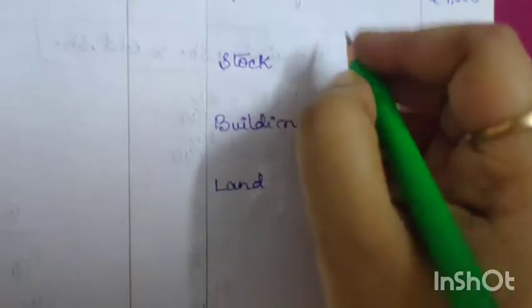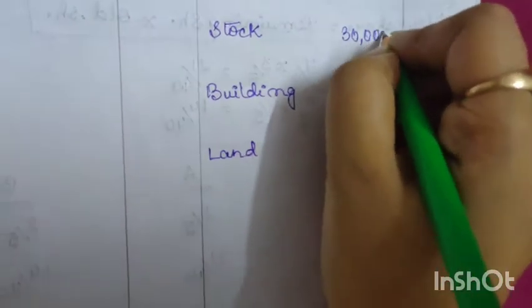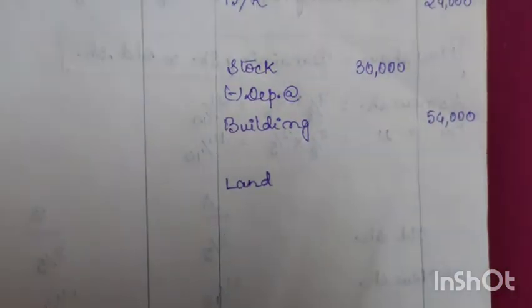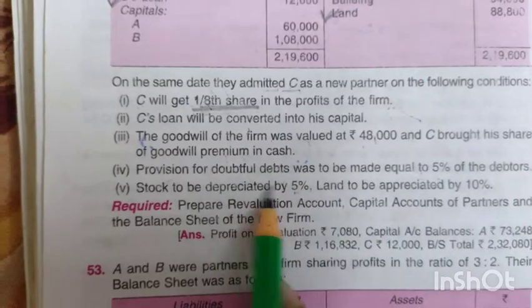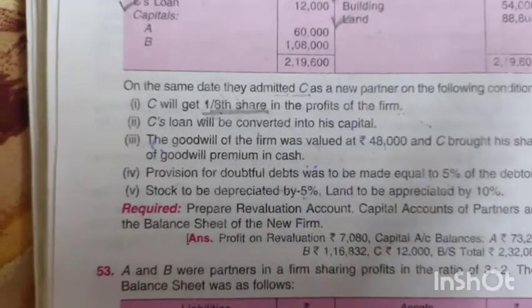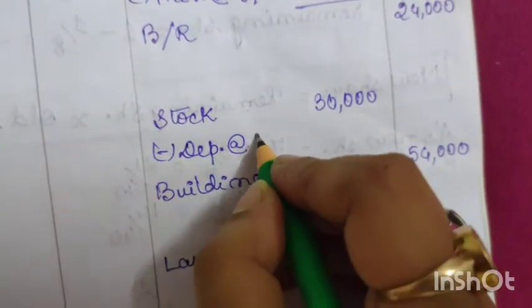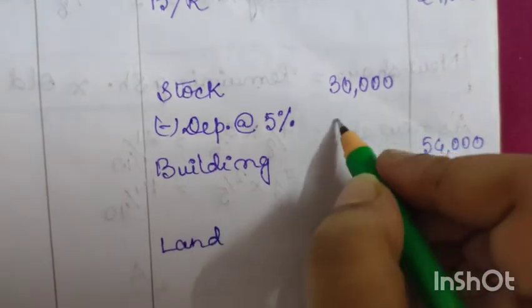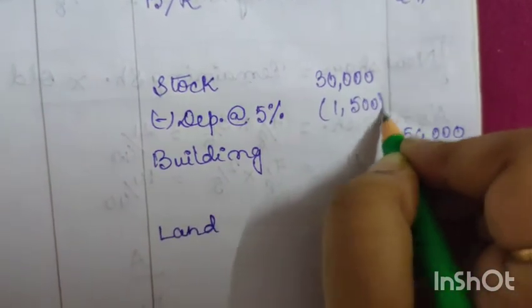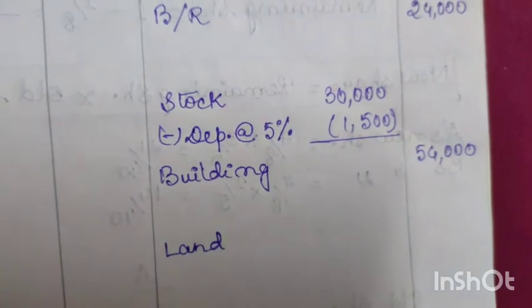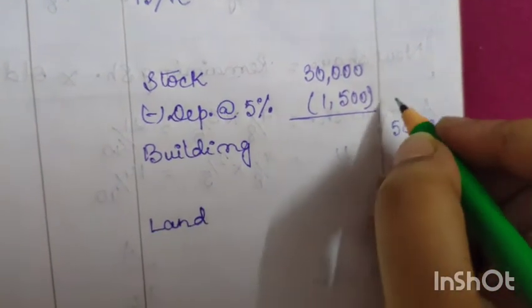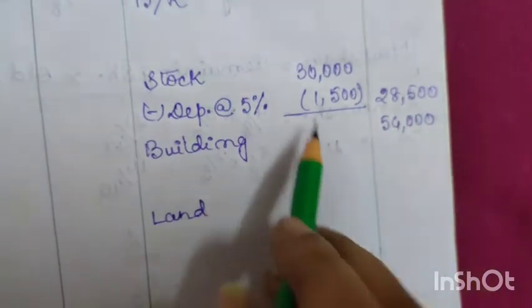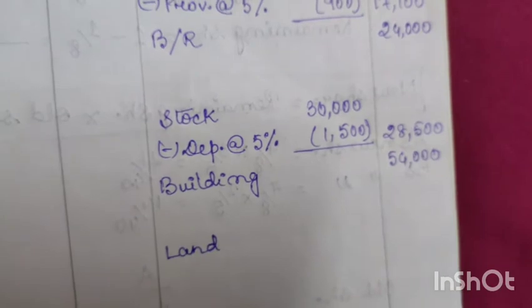So we will record here 30,000 less depreciation at the rate of 5%. So 5% of 30,000 is 1,500, and from 30,000 if we deduct 1,500, we will get 28,500. So this is the new value of stock.